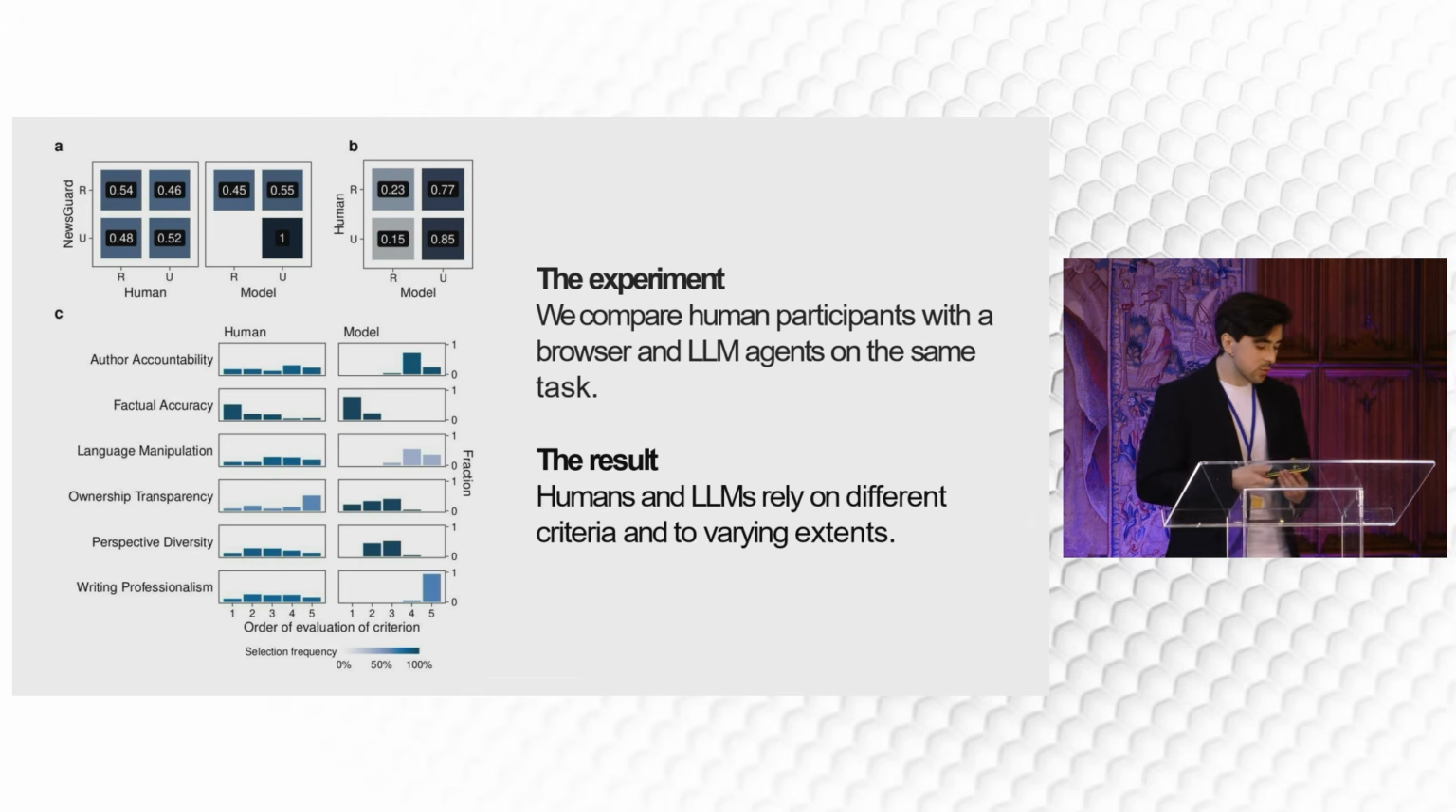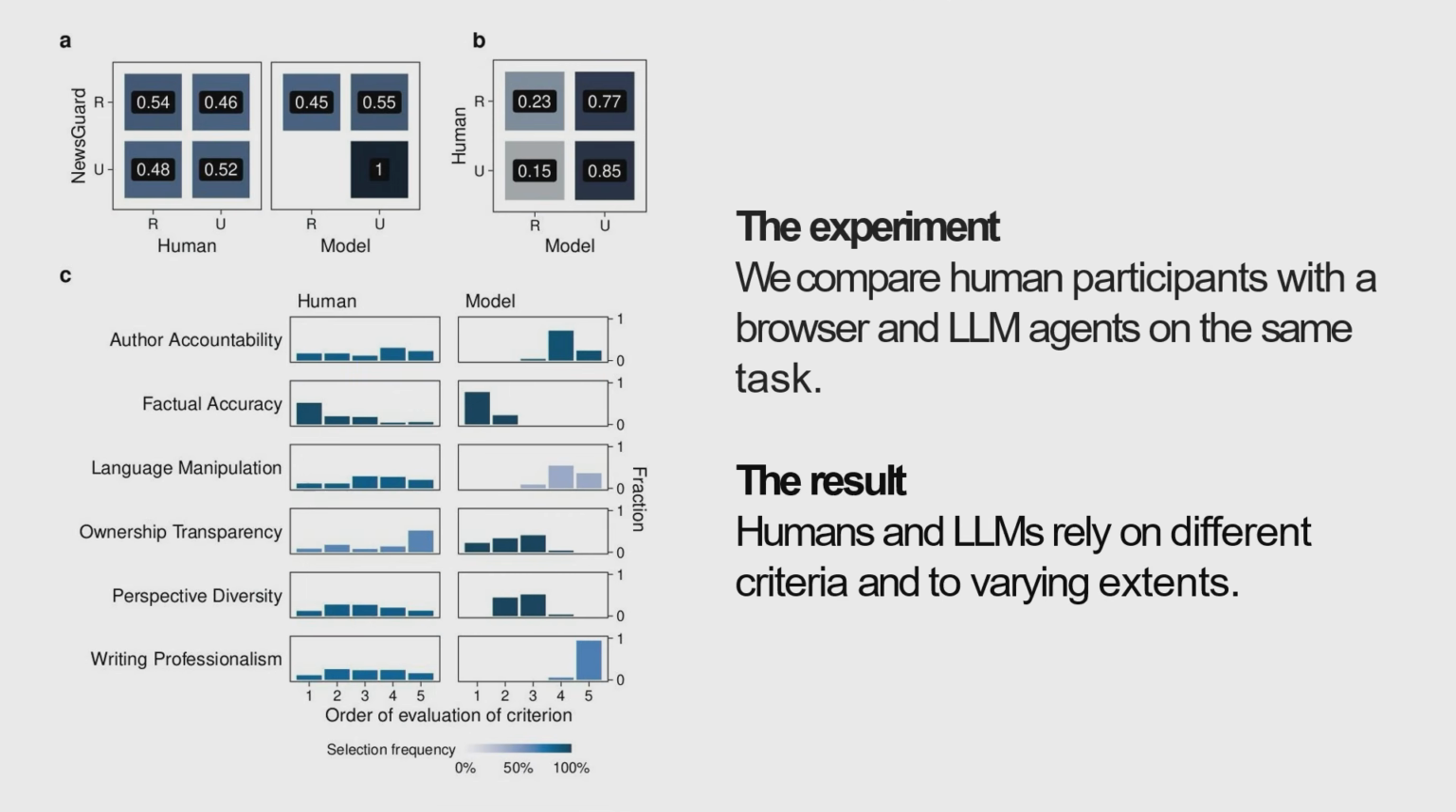What we see is that humans and LLMs rely on different criteria when providing a final classification. This is quite interesting because while there is a similarity in terms of the most important criterion, that is the general factual accuracy of the news source, which is the most commonly used in both LLMs and humans, there are differences across the spectrum of criteria that we considered.